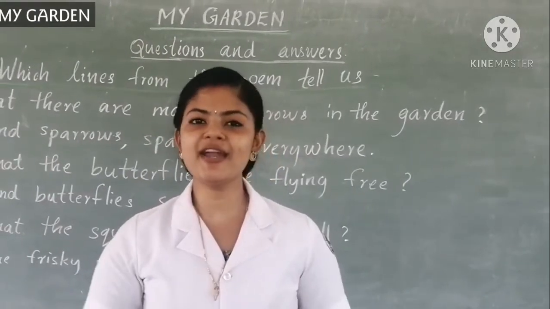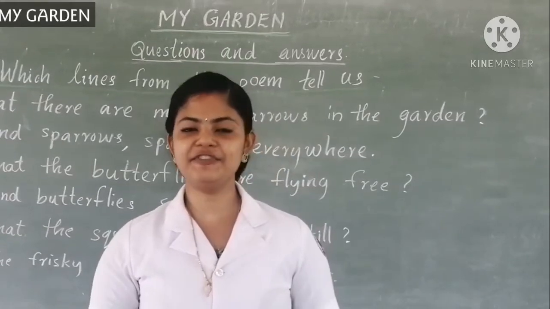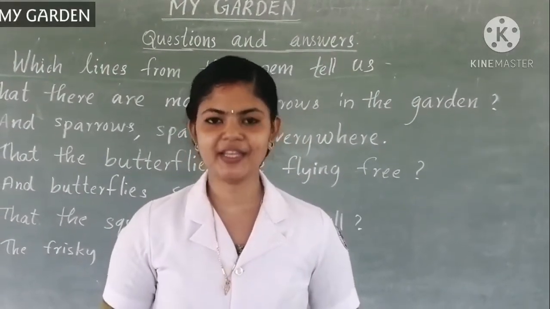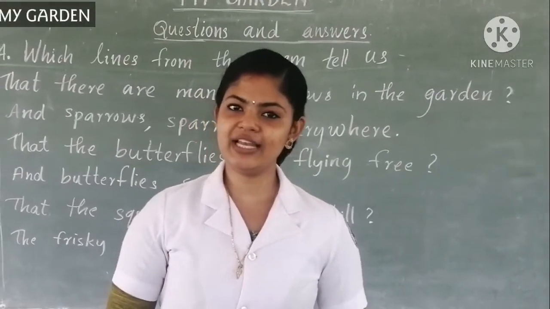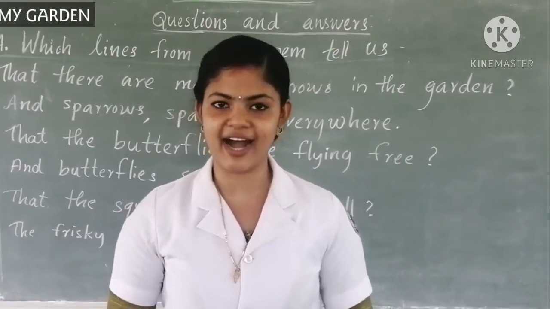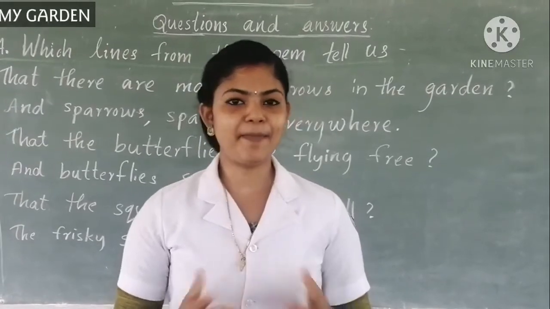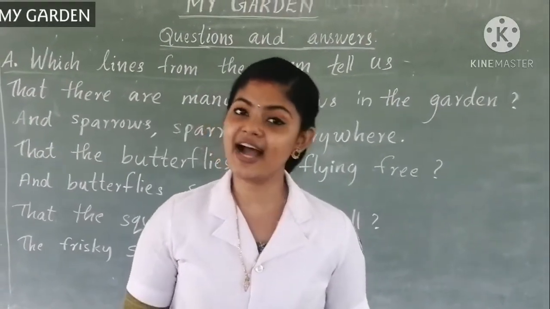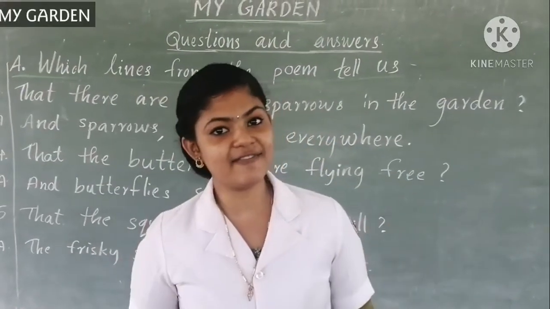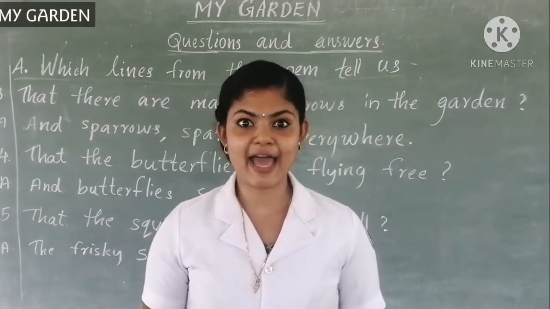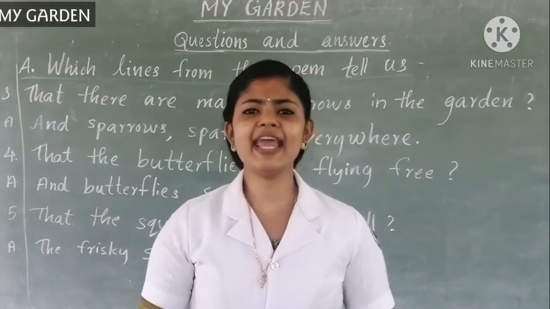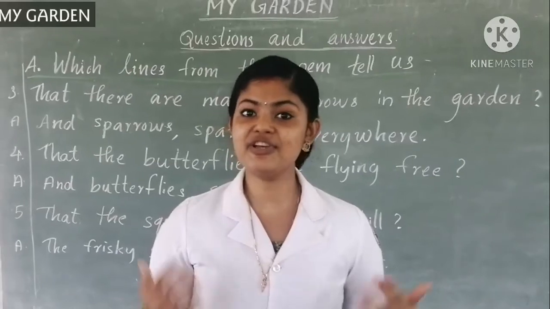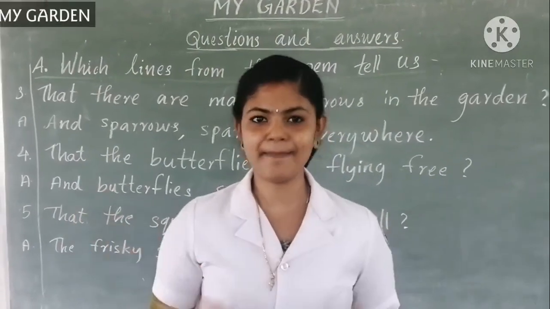Children, I hope you understood today's class. You have to write these notes in your notebook and have to study. In this lesson, we learned a beautiful poem, My Garden. In that poem, the poet says about her beautiful garden. In her garden, we could see the flowers, the birds, the animals and everything. And they are happy. Why? Because they are free. We have to love plants and they will love us back.